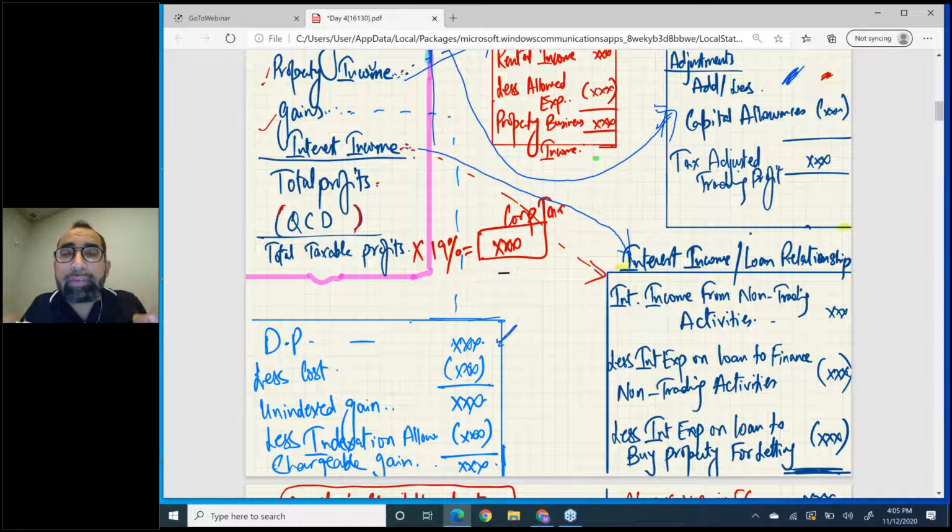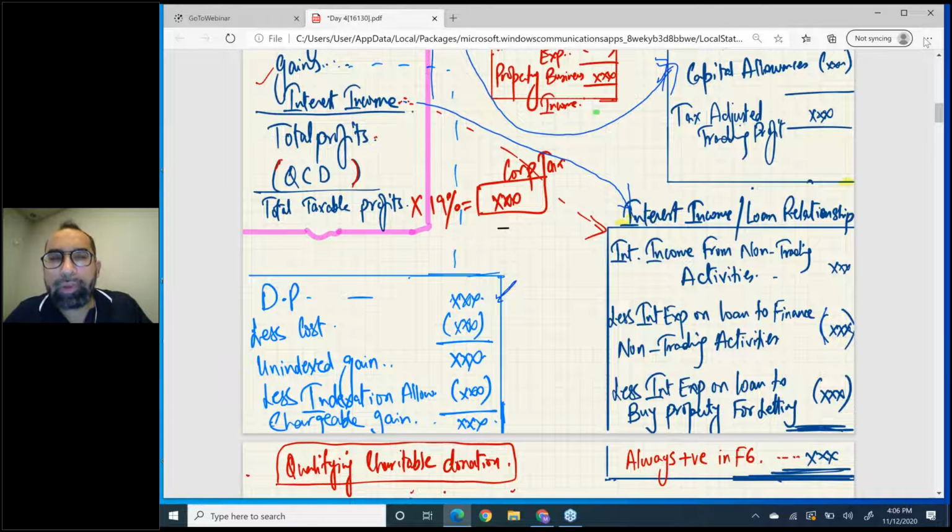But if you have taken a loan to finance non-trading activities, then in that case this will be deducted from the loan relationship box. Okay, finally one more thing, less interest expense on a loan to buy property for letting. If you have taken a loan to buy a property and you want to let that property, give that property on rent, then such loan interest will also go in this packet.